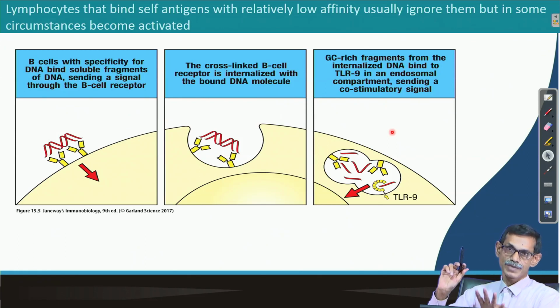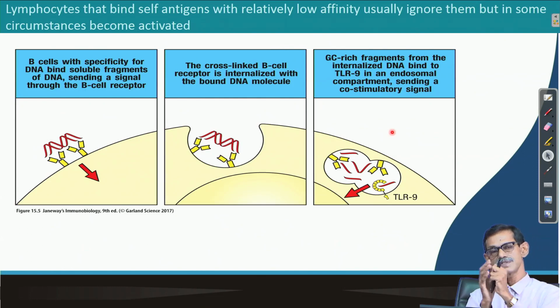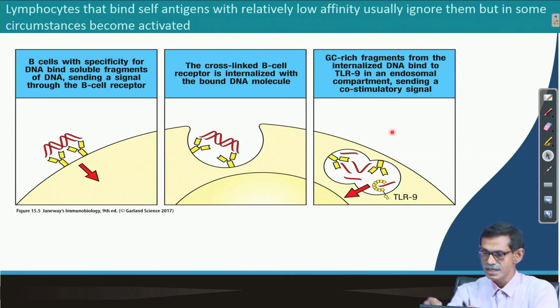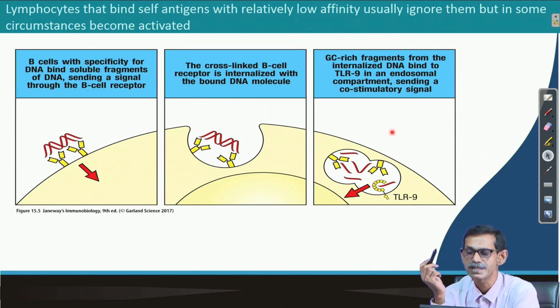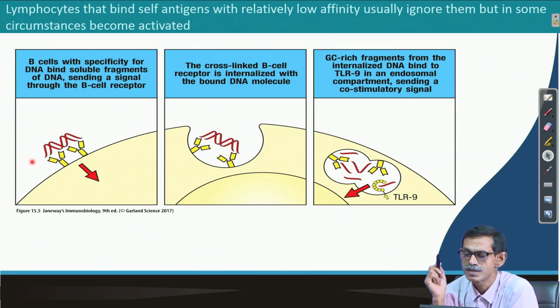The immune system is not made for that. Eukaryotic DNAs are mostly methylated, but prokaryotic DNAs are not, in the GC-rich region. So the immune system is made to respond to any DNA that is non-methylated, which TLR9 will bind. But in some cases, if the methylation is not proper in any part of our DNA, that can activate the B cell and give the co-stimulatory signal. They can express and activate the B cell and T cell. Am I clear?